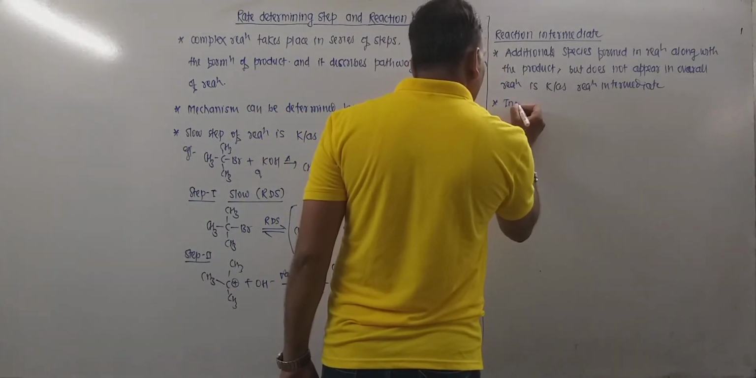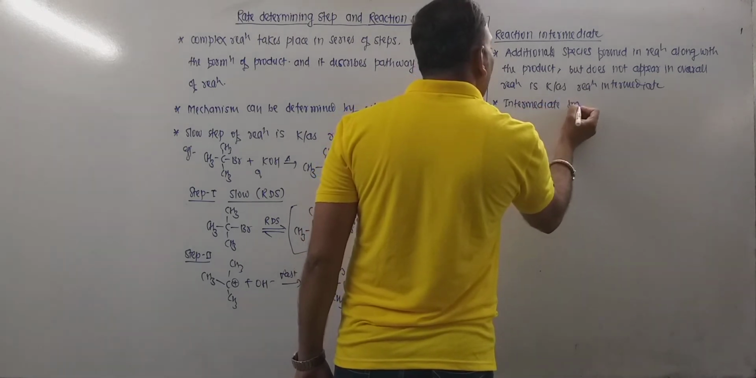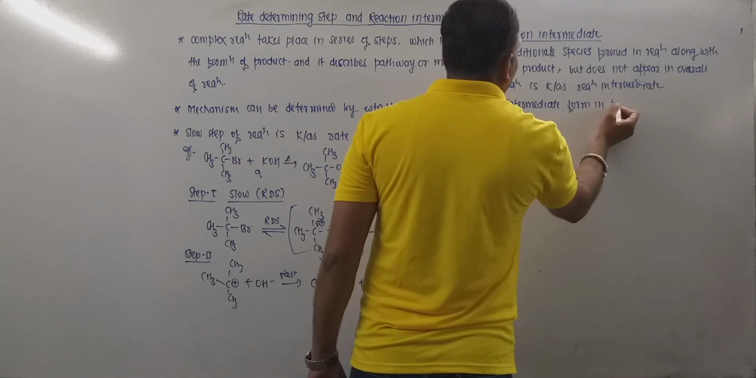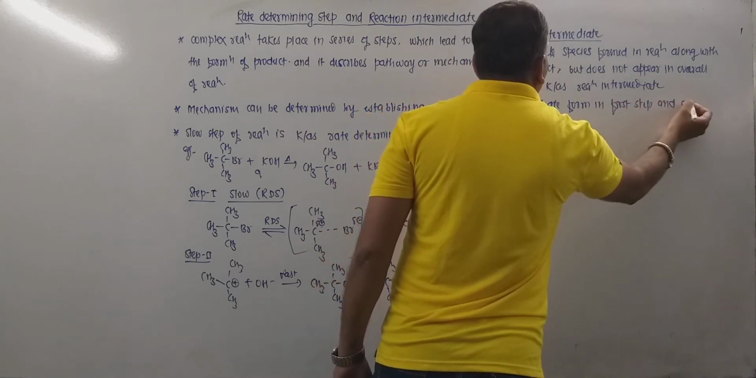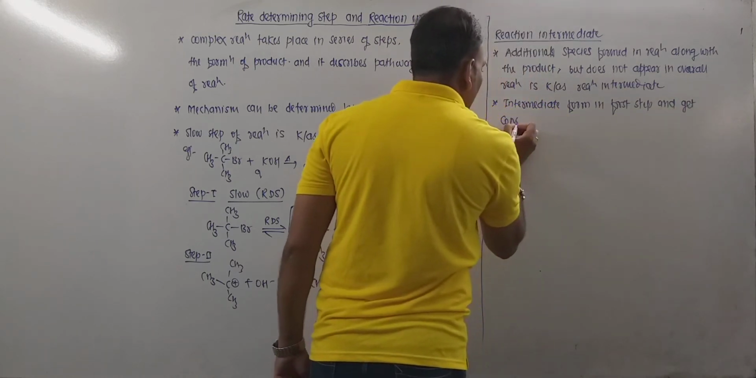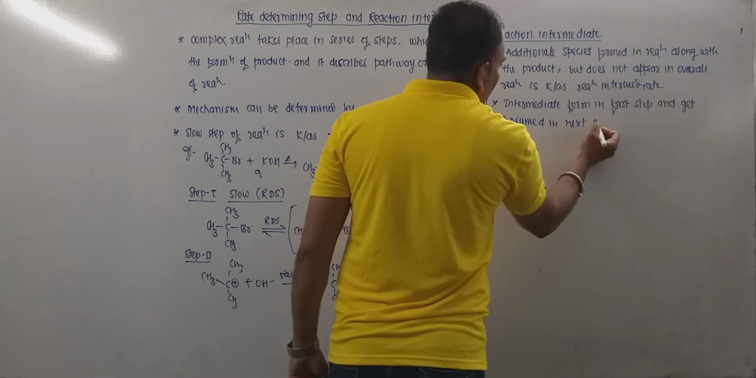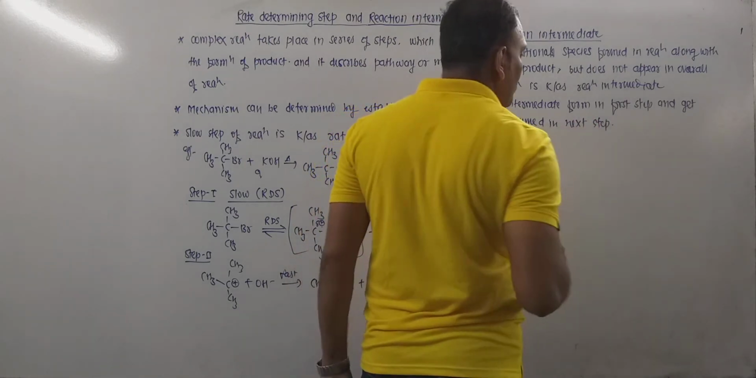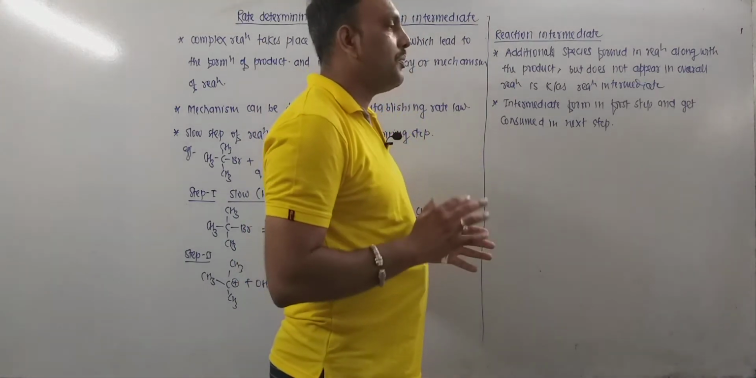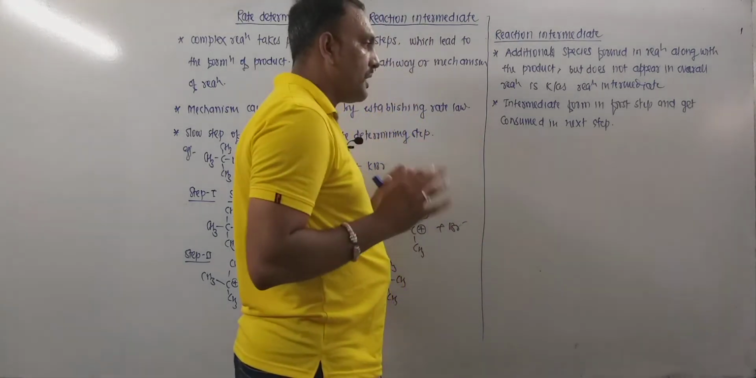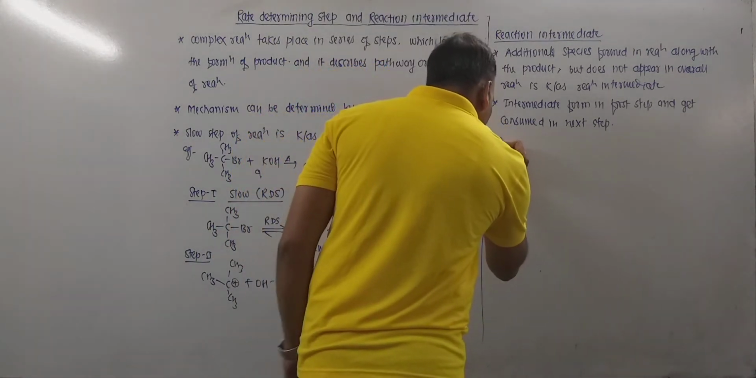So an intermediate forms in the first step and gets consumed in the next step. This is the speciality. I mean, in the overall reaction the intermediate does not appear. Now one can explain this with the help of a reaction.